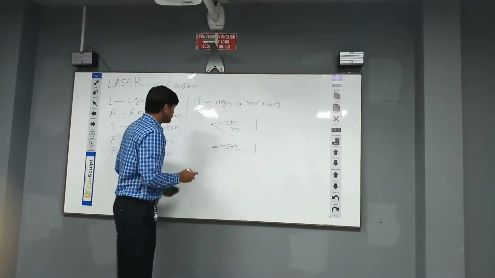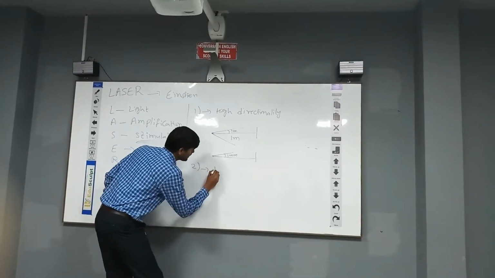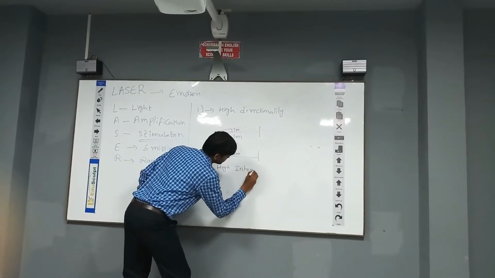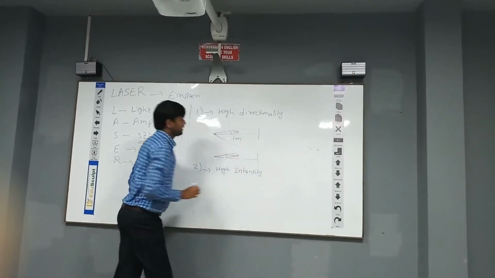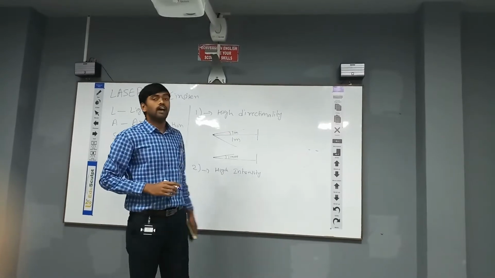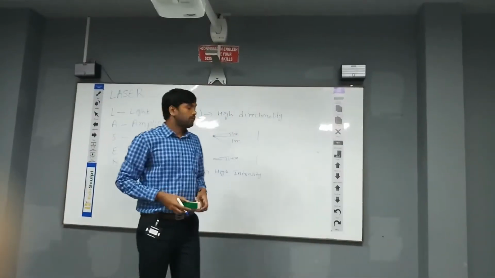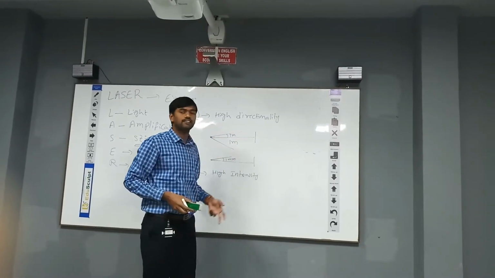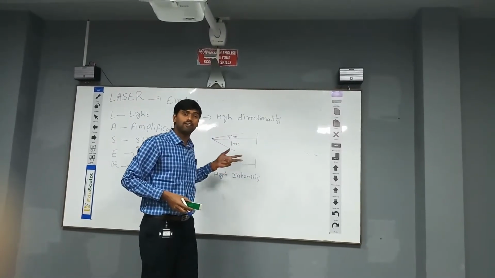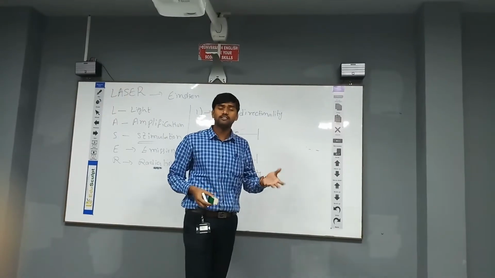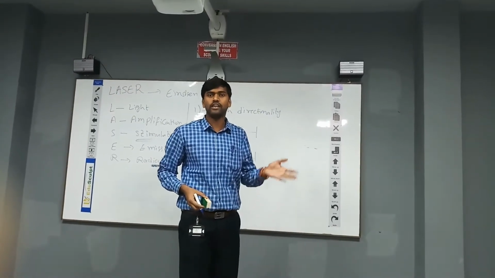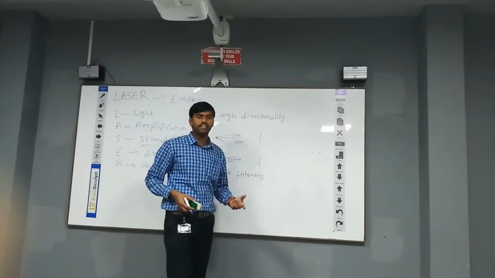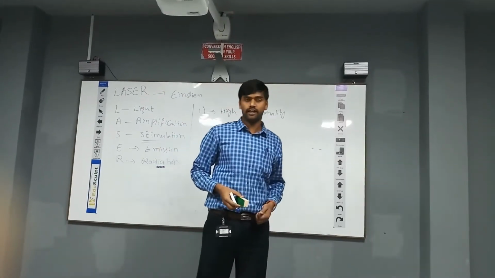The next one is high intensity. As we discussed, with high directionality, before reaching the target the angular spread is lesser in the case of a laser beam. Because of the lesser angular distribution, there is less loss of energy before reaching the target. So the laser is highly intensive as compared with ordinary light.